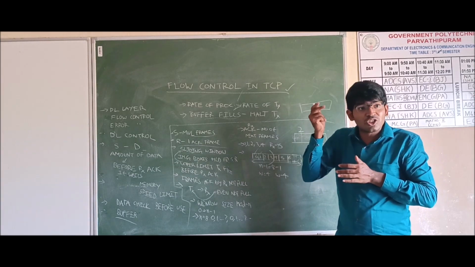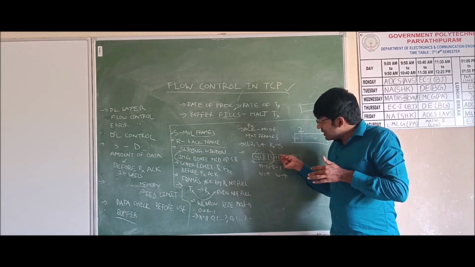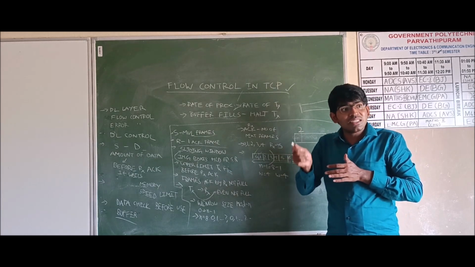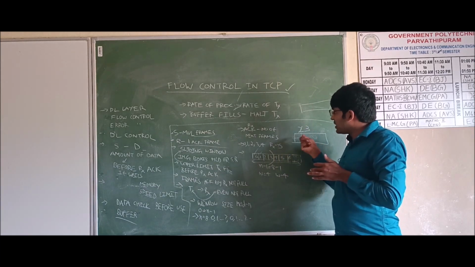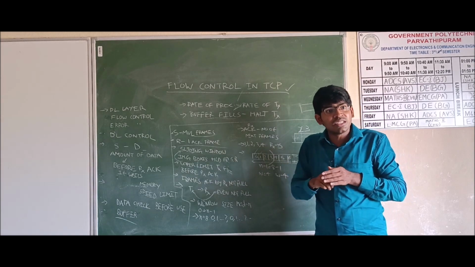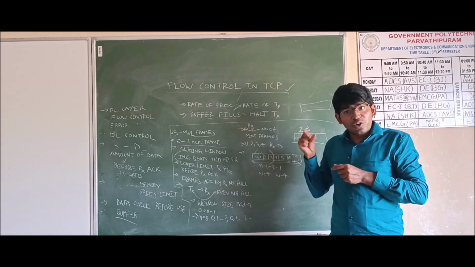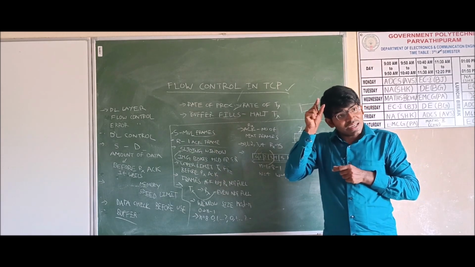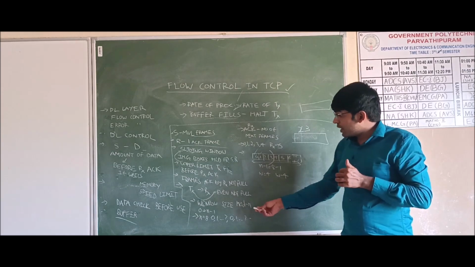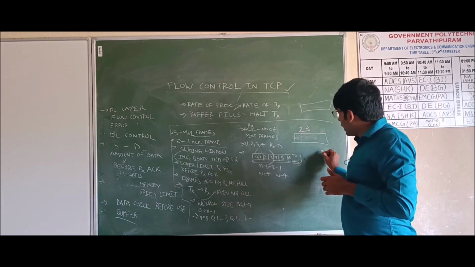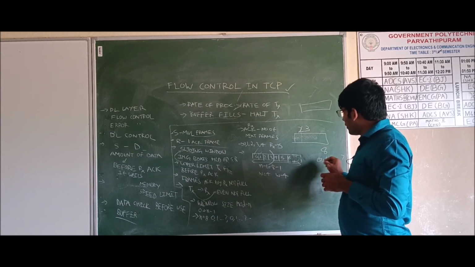If I say at the receiving side the window size is 2, that means at the sending side the window size is 5. If at the receiving side the window size is 3, at the sending side the window size is 4. Provided I am taking the window size as 7. We are calling this a modulo. For example, 8 means 0, 1, 2 and so on up to 7 we can start.